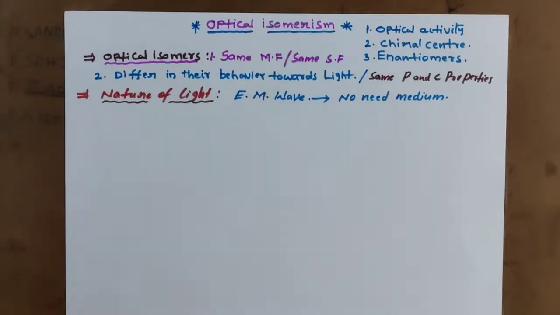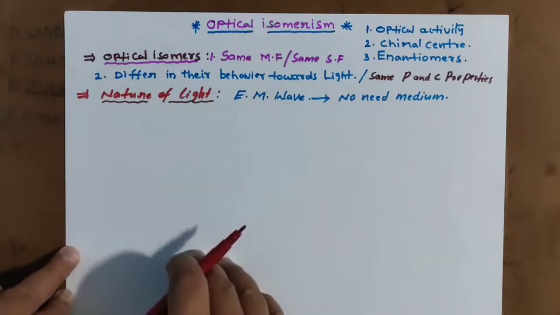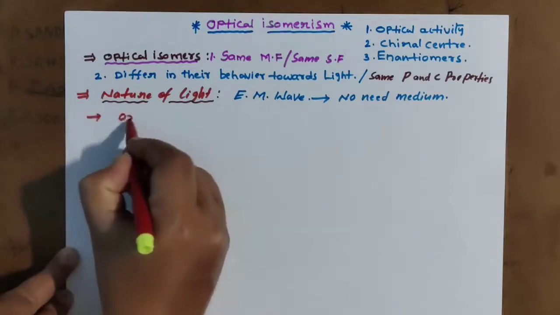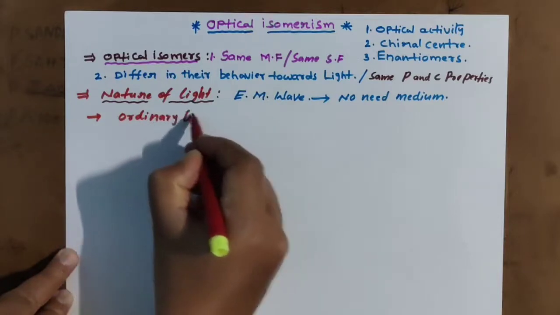You go for sound, we need a medium, but here no medium is needed. You know the normal light or ordinary light.